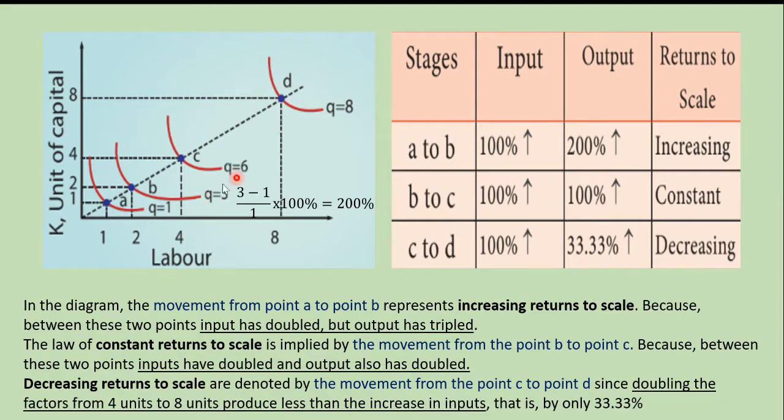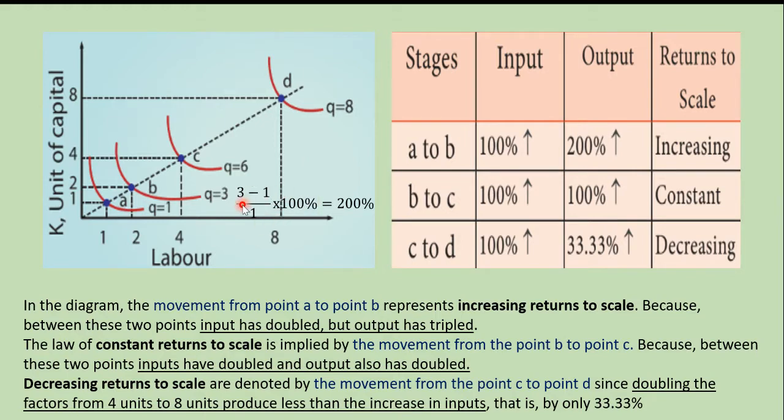So how to calculate this? The final quantity is 3, the initial quantity is 1. So how do you calculate the output? Final quantity minus initial quantity divided by initial quantity into 100.